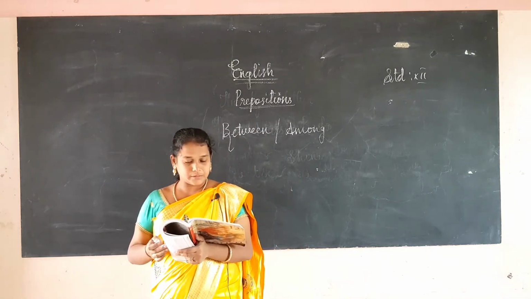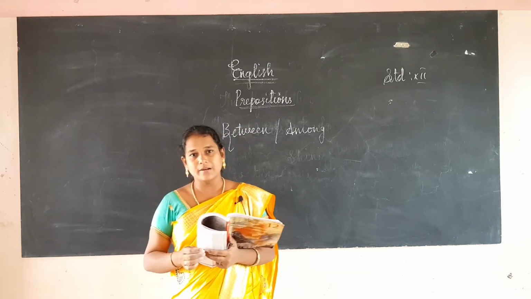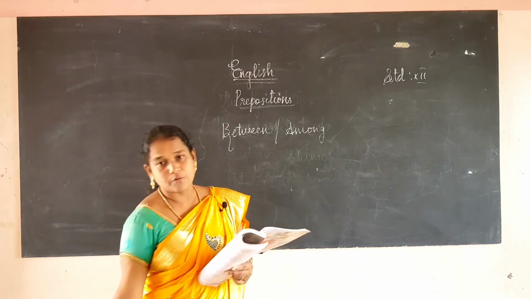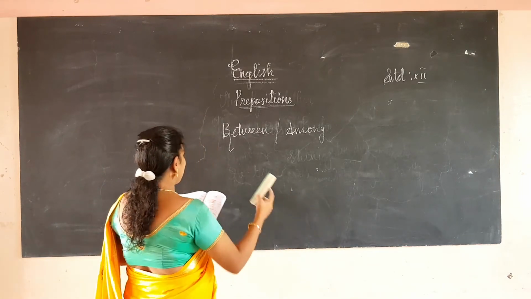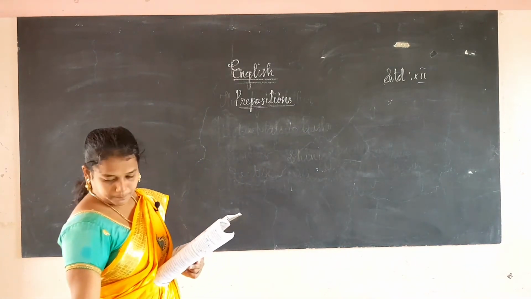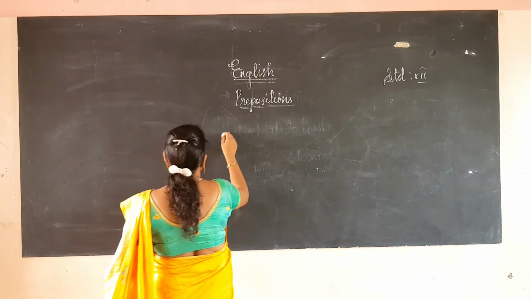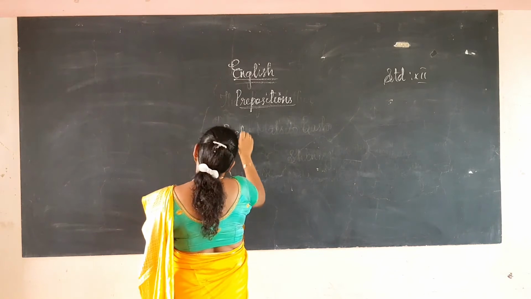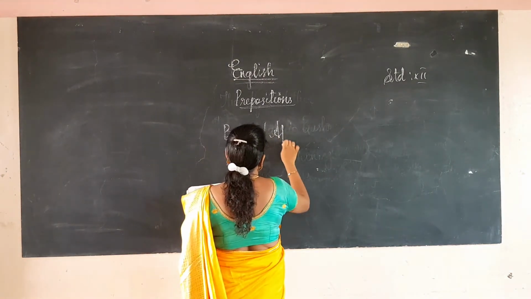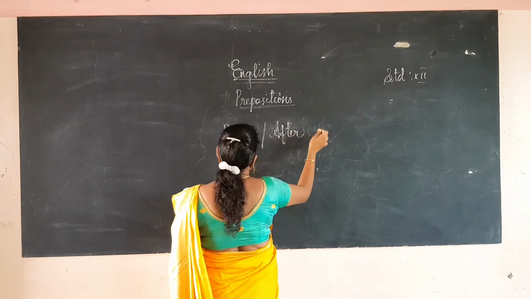Then before and after. Both are opposite words. When something occurs first, we use before. If it occurs later, we use after. It is very easy, here we won't get confused. I hope you all know it very well.